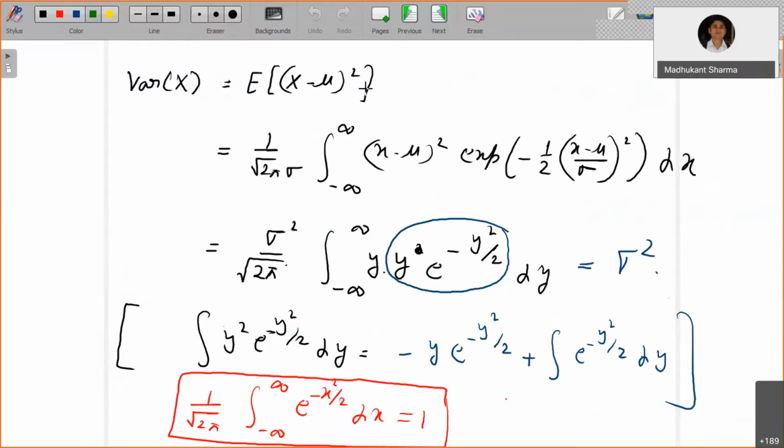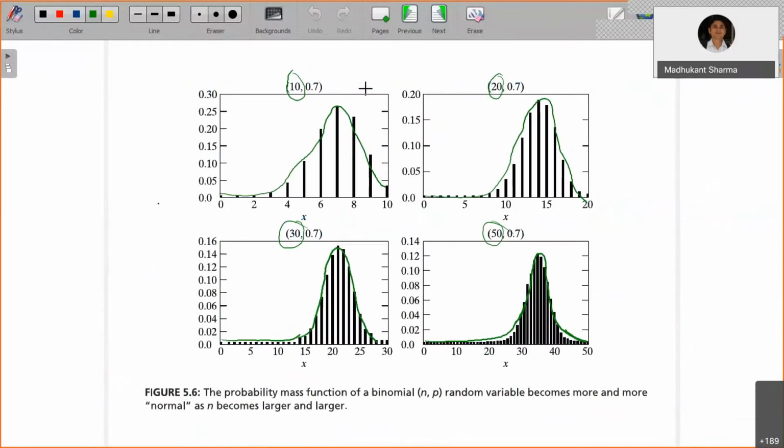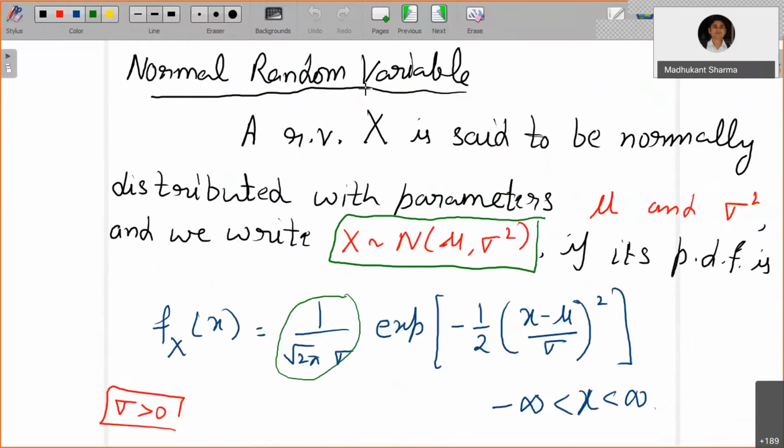Okay, what will happen at x equals mu? At x equals mu, you have e to the power 0, that is 1, and it will remain constant, 1 by square root of 2 pi sigma. If you take sigma equals 1, this is the standard normal variate, which we are going to come to within a few minutes. It is symmetric about the mean x equals mu.